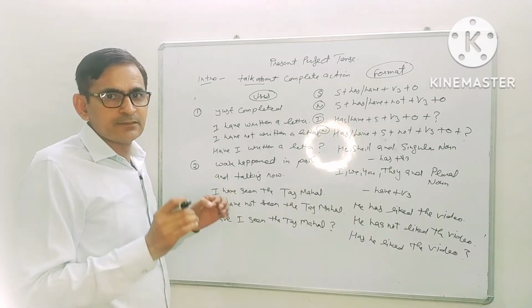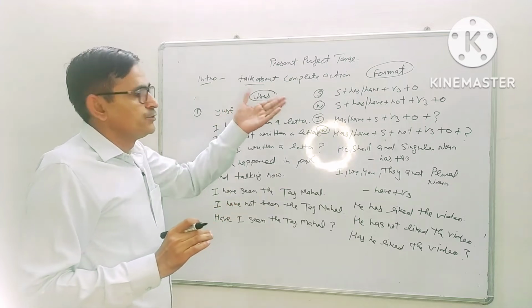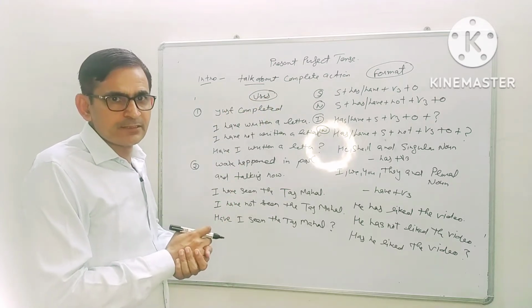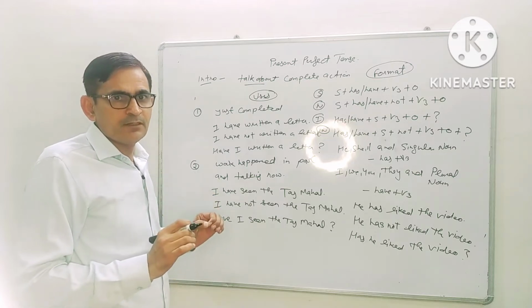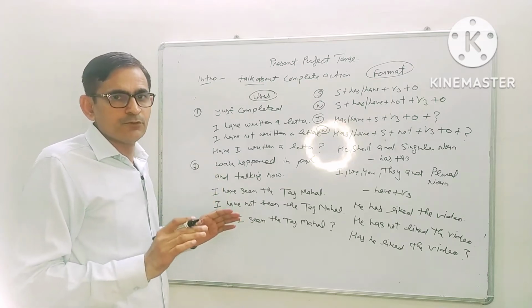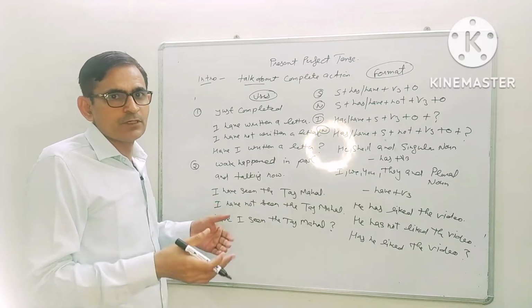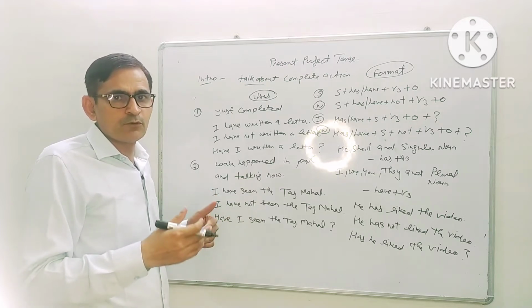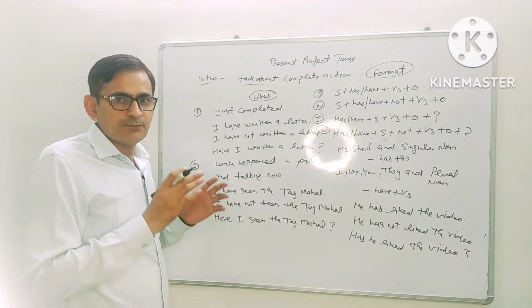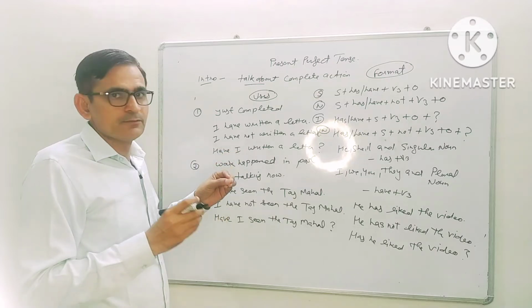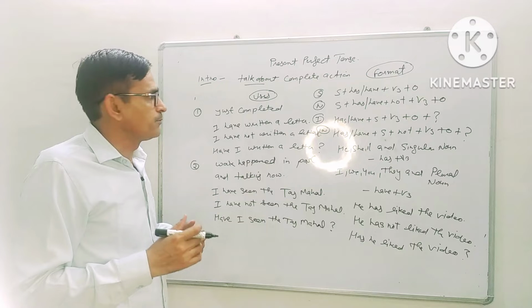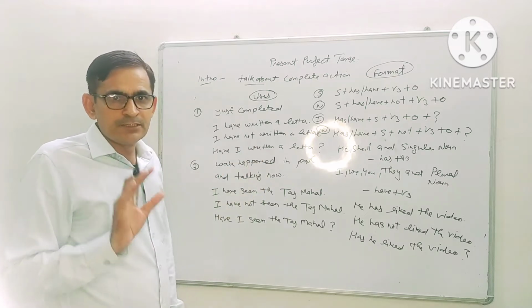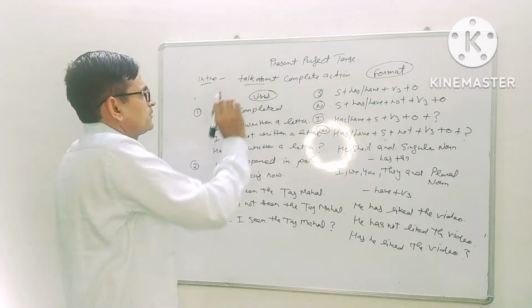So when an action is fully completed, we use the present perfect tense. It is very important for you so that you can make your English better and better, so that in future you will make beautiful sentences with the help of this tense format.